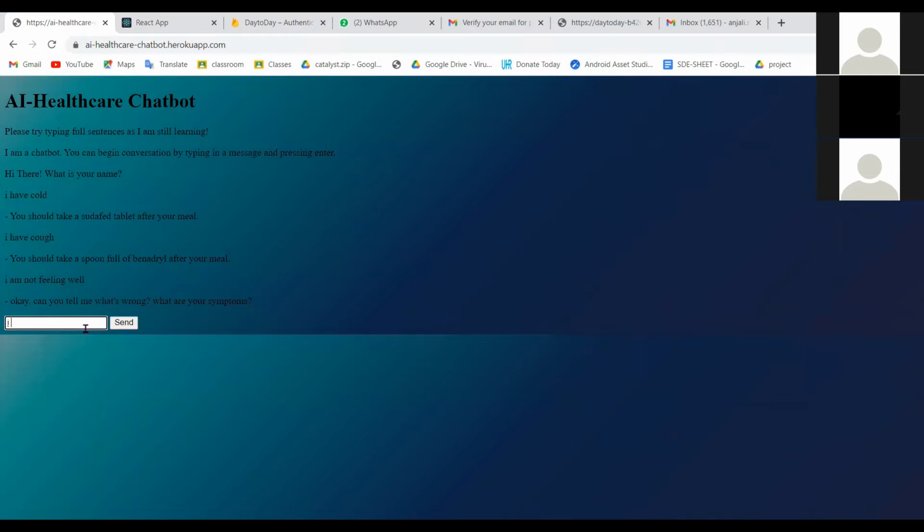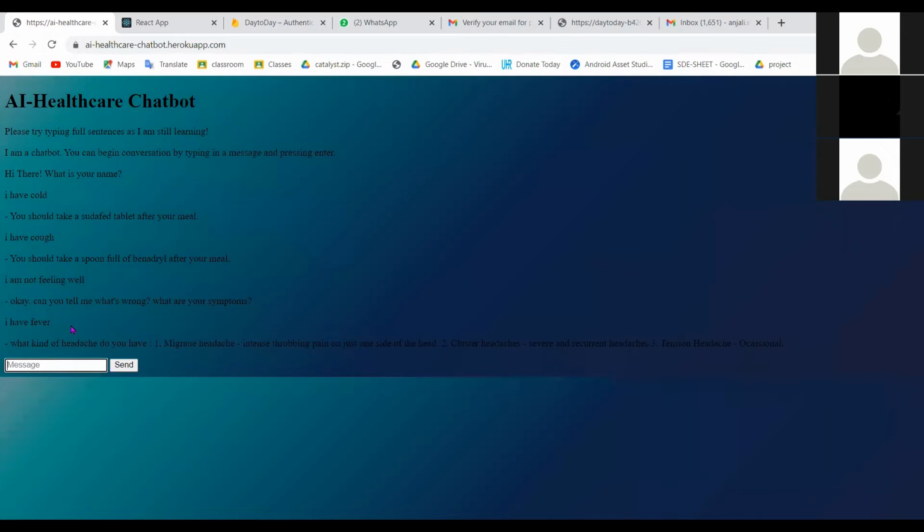So the answer is okay, can you tell me what's wrong? What are the symptoms? Accordingly we can type. Yeah, I have fever. So what kind of headache do you have? So these are the various examples. Moving towards another section.